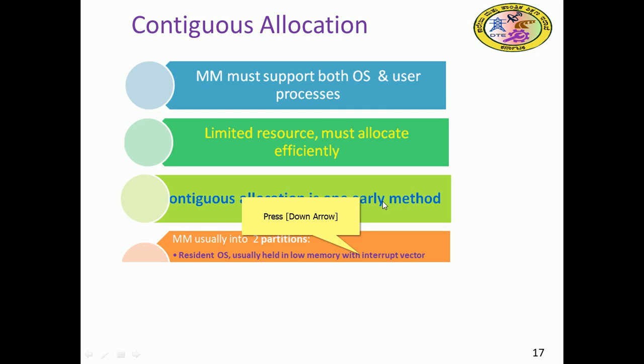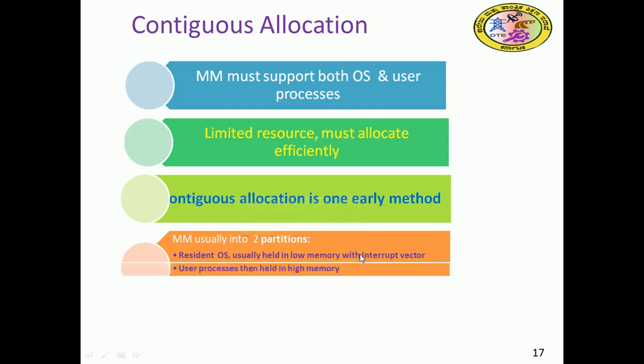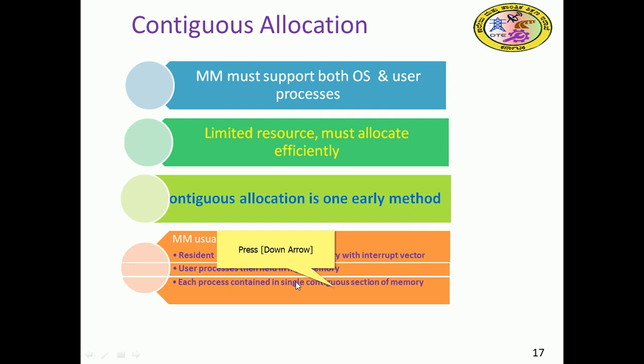Main memory is usually divided into two partitions. The resident OS is usually held in low memory with the interrupt vector. The OS will be at one end and the user space at the other. User processes are then held in high memory. Each process comprises a single contiguous section of memory.